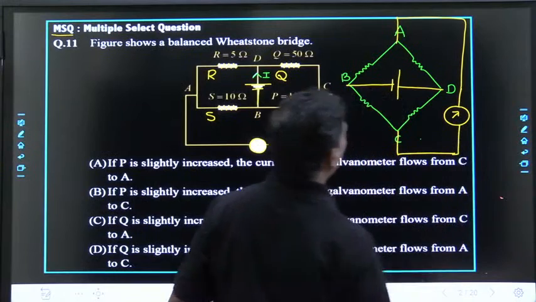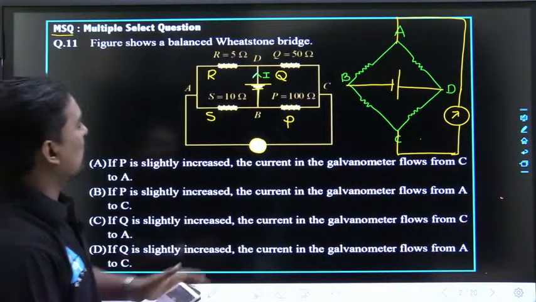This is the way you have to understand the diagram.